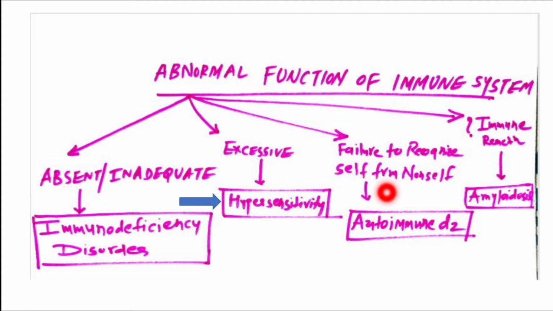The third important abnormal function is, suppose the immune system doesn't recognize the self antigen from the non-self. I mean, the body will react against your own antigen, that is known by the name autoimmune disease. And the fourth one is amyloidosis. Now, among the abnormal functions of the immune system, today we are going to discuss hypersensitivity reactions in detail.